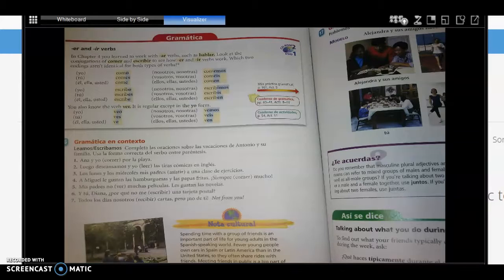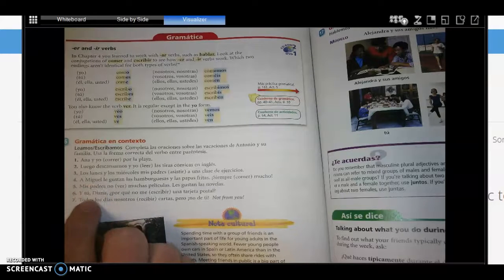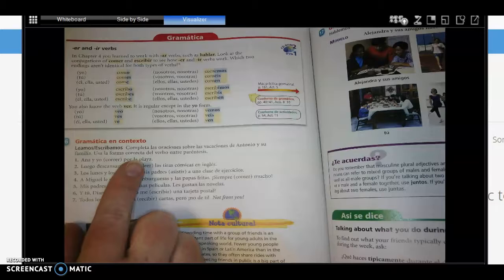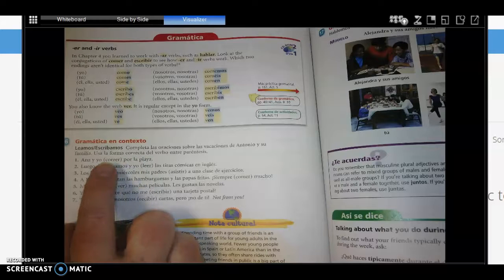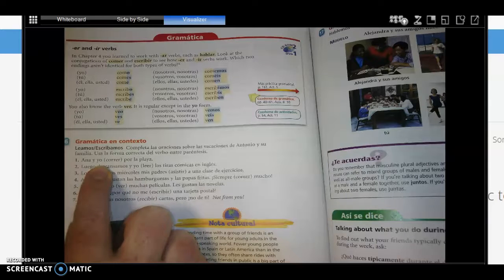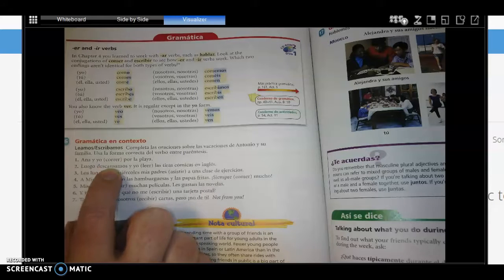Okay, let's go ahead and look at this exercise. I'm going to have you turn this in today. So we're going to go ahead and look at it together. We're going to be completing: Complete las oraciones sobre las vacaciones de Antonia y su familia. So complete the sentences about Antonia and her family's vacation. Use la forma correcta del verbo entre paréntesis. Okay, so use the correct form of the verb in the parentheses. So Ana y yo, so hopefully you'll know that should be we. And then correr means to run. So Ana and I run on the beach. Okay, hopefully you said corremos, the nosotros form.